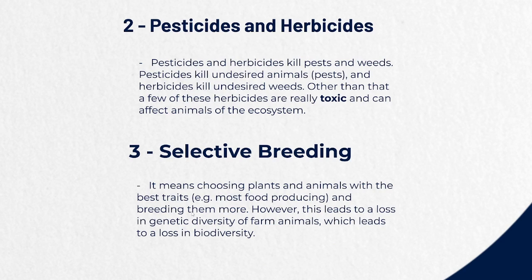We'll only be getting the same traits. We'll lose many variations, many other traits, many characteristics, and therefore it will, of course, cause a loss in the population because we're only focusing on one characteristic and just repeating that over and over again.